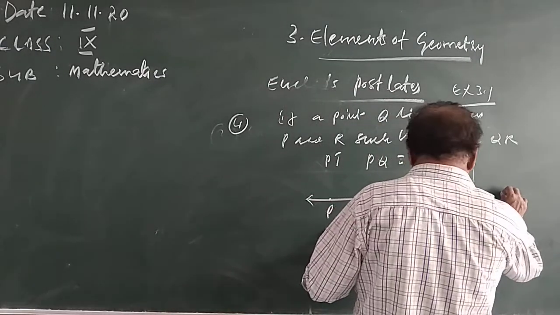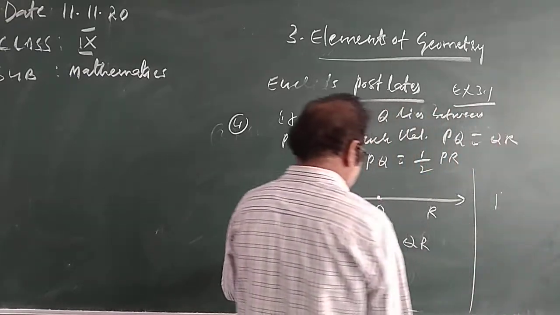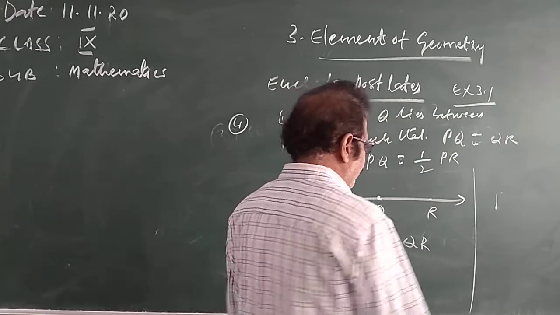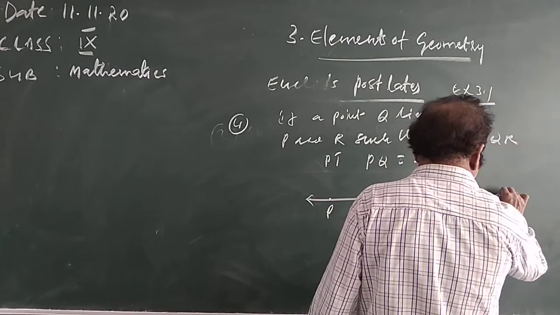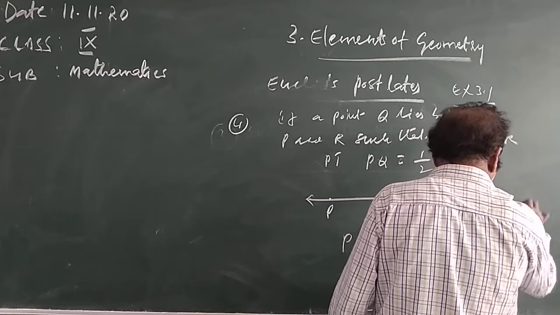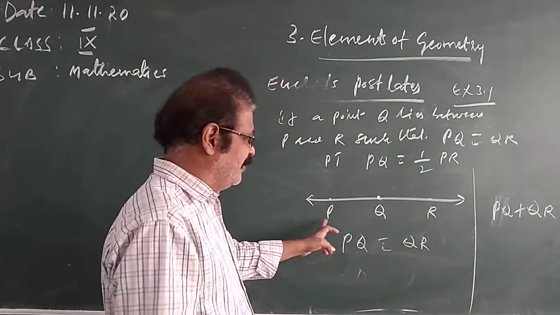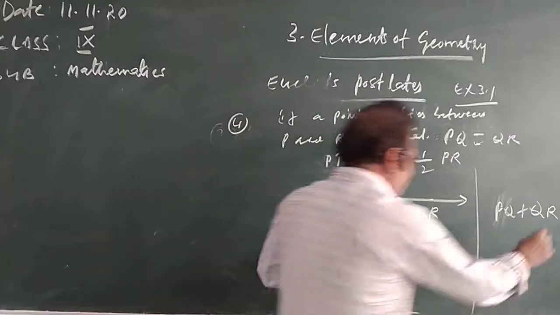The whole part is PR. How do you get PR? PR is equal to PQ plus QR, the sum of the parts. PQ plus QR is equal to PR.